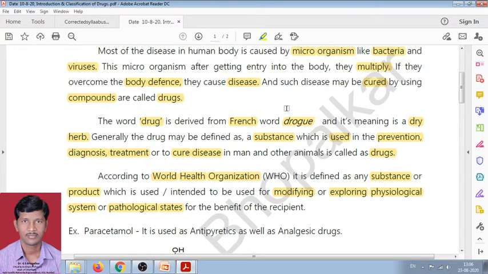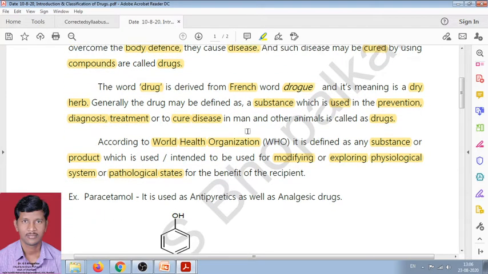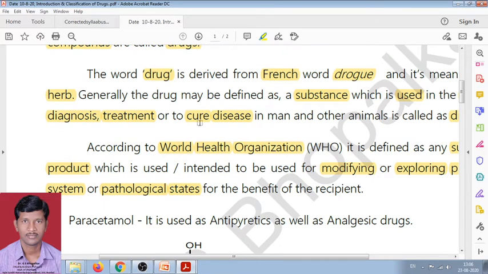Now what is the difference between these two definitions? In the first definition, it is the substance which is used for the prevention, diagnosis and treatment to cure a disease that is called a drug.